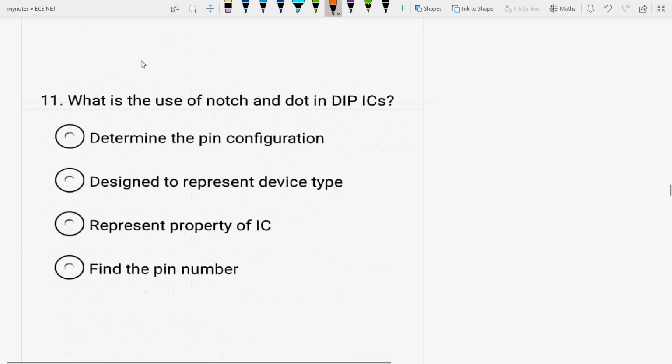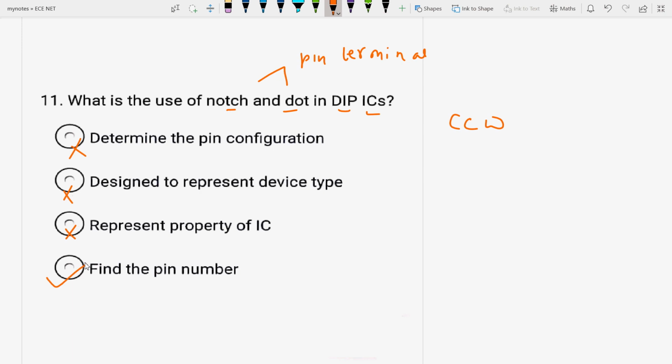Okay, next question: I have given you this homework. What is the use of notch and dot in DIP, dual inline package ICs? See, notch and dot, as viewed from top view, are used to find the pin terminal. Have you seen the ICs, how they are identified? The terminals are numbered counterclockwise. So the answer will be determine the pin configuration, no. Designed to represent device type, no. Represent the property of IC, no. It is used to find the pin number.